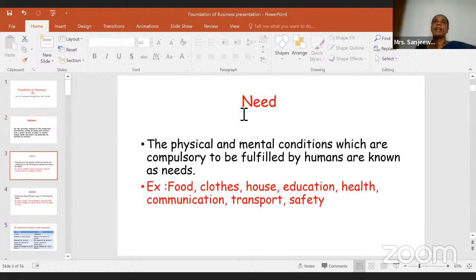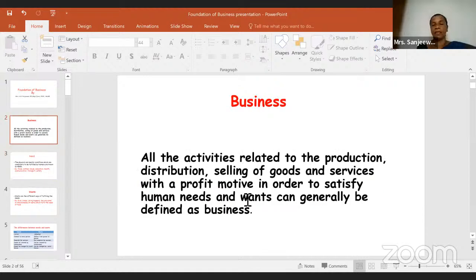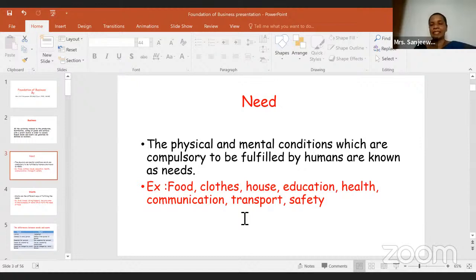Then when studying business, you get some terms that you need to know. Now here, in this definition itself, it says human needs and wants. So you need to know what needs are and what wants are, right? Now we'll see what needs are: the physical and mental conditions which are compulsory to be fulfilled by the human, right? So these are physical and mental conditions, something compulsory. You need to survive.